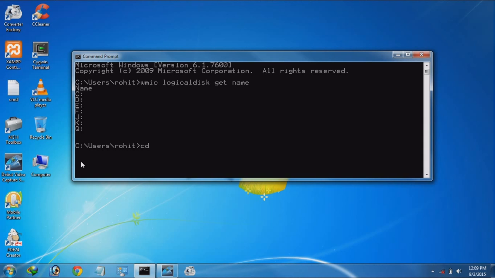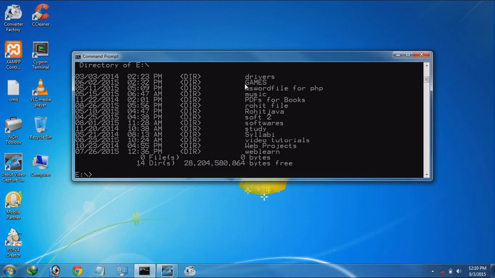For navigation we use cd. cd is how we change the directory. First of all we change the drive, using D. You came into D; earlier you were in C and now in D. If you want to change it, you can come into E in this way. If you want to see every folder and file, for this purpose we use dir.